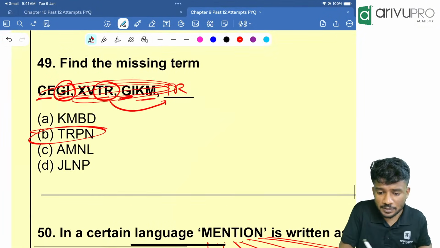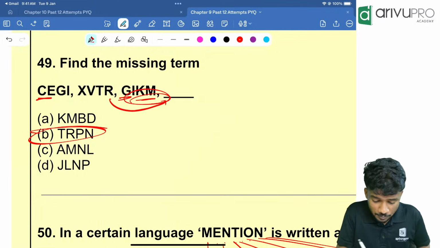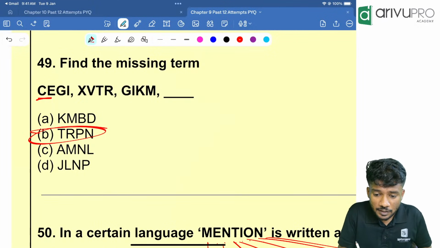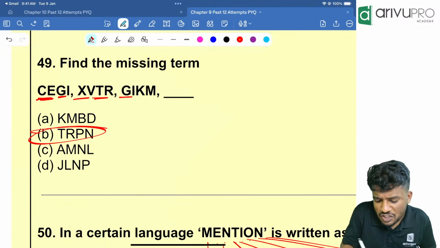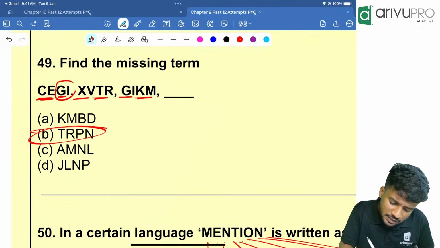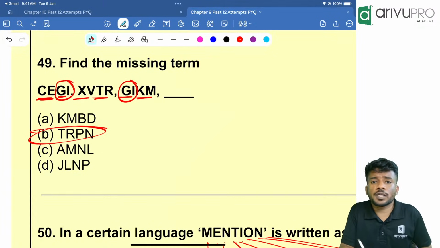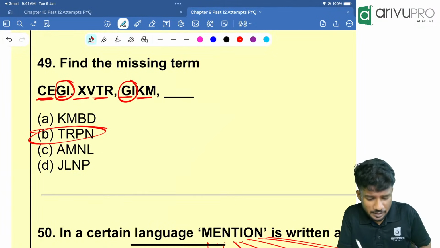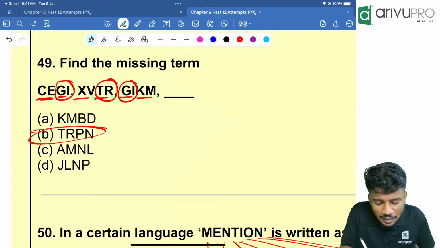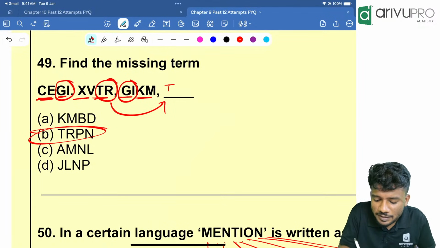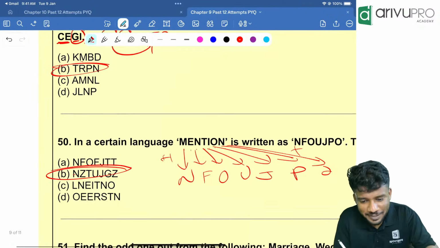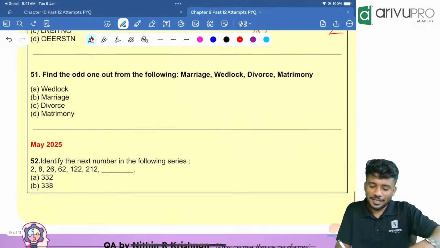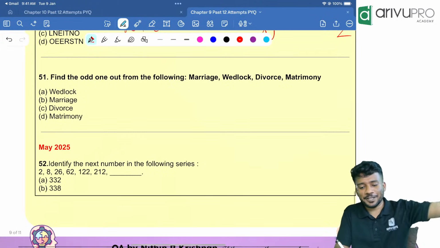Look here. Yes, I am repeating that. Hi, Divagar. Then CEGI, XVTR, GIKM. So if you look here, GI is the starting two letters of the third term. Similarly, TR should be the starting two letters of the next term. Only one option is having TR with that. That means option B is the answer. Divagar, all good? Everything is fine. Yes. How are you? All good.